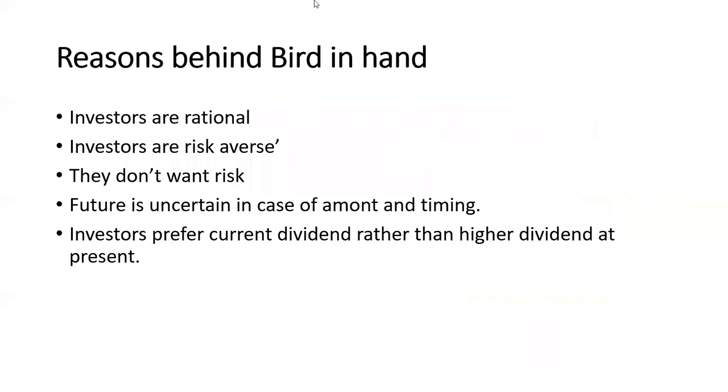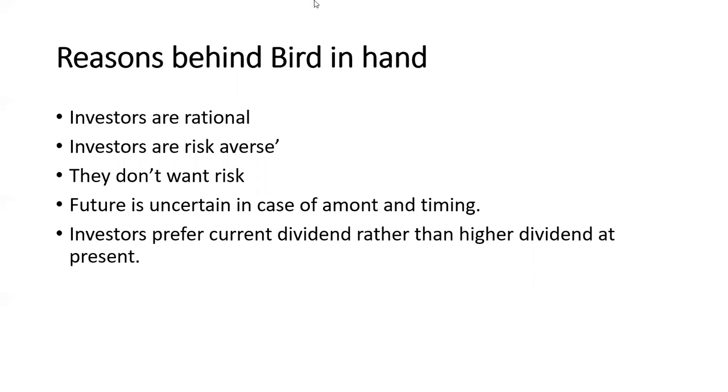Let's understand the reason behind the bird in hand theory. Why is this model called bird in hand? There are certain reasons behind this. Investors are rational. Investors are risk averse, which means they don't like to take risks. They think that the future is uncertain in terms of amount and timing.